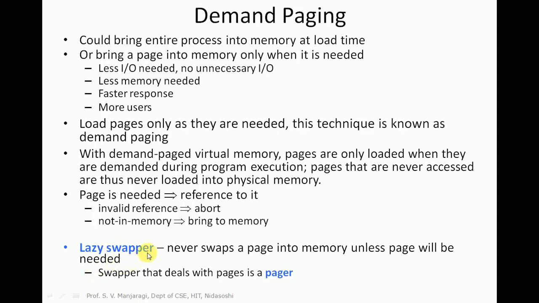Hence it is called a lazy swapper. This swapper is basically called a pager. The job of the pager is to bring pages from disk to the main memory only when it is needed.